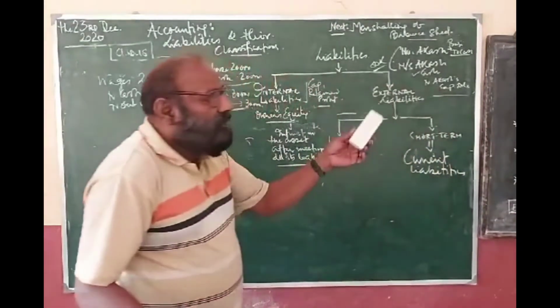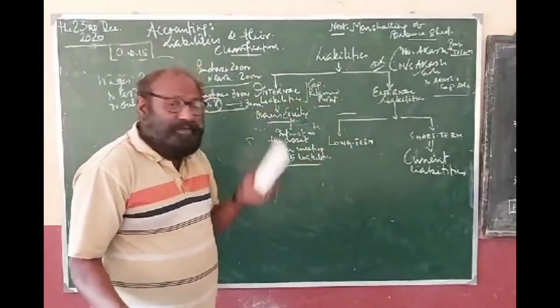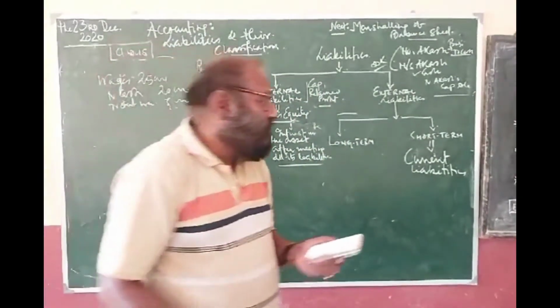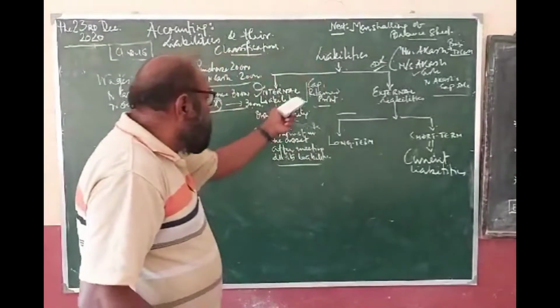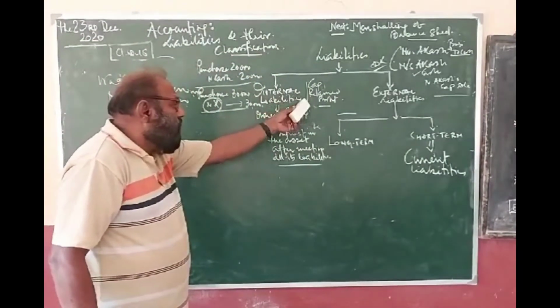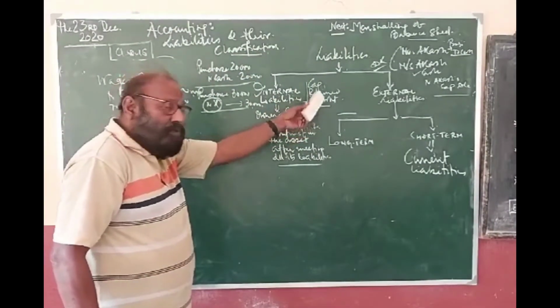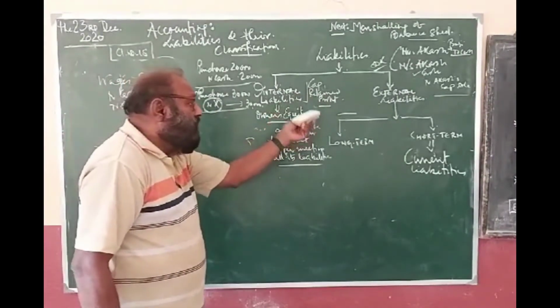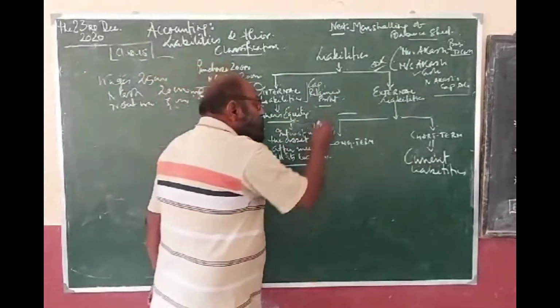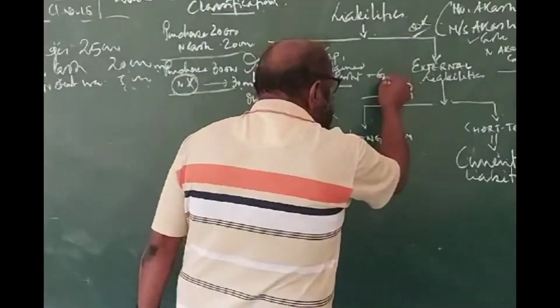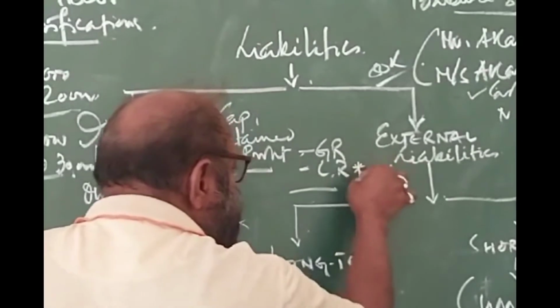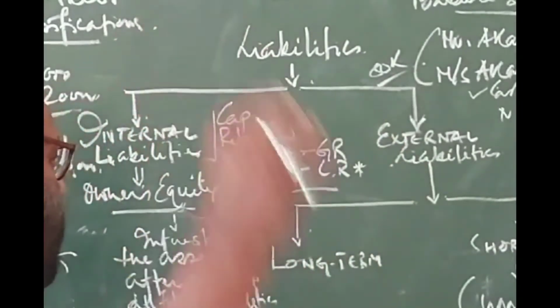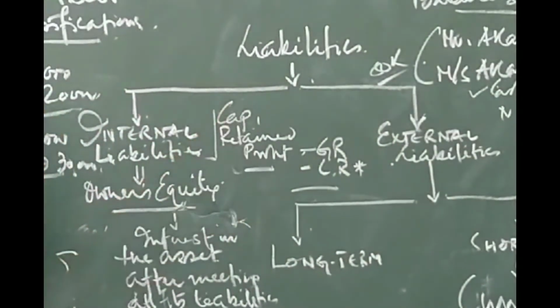The left hand side of your balance sheet basically shows the internal liability, that is liability to the owner, and the items are basically capital and retained earnings. Retained earnings is known as general reserve, also known as capital reserve. That topic may be discussed in a future class.